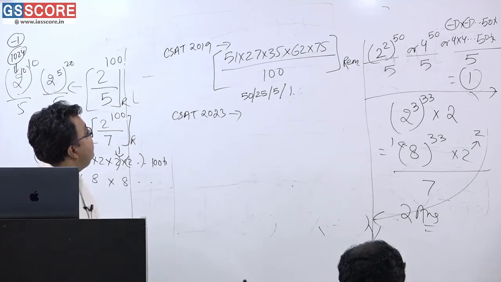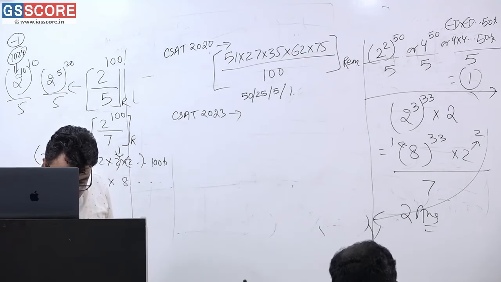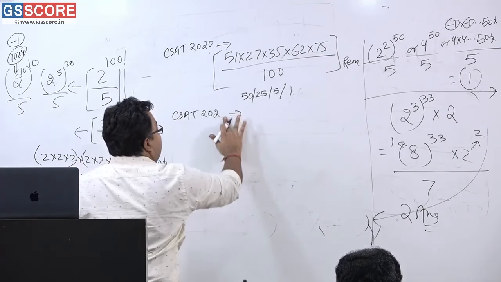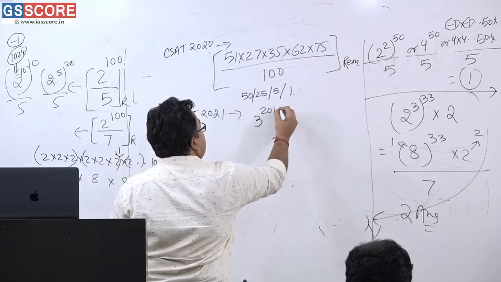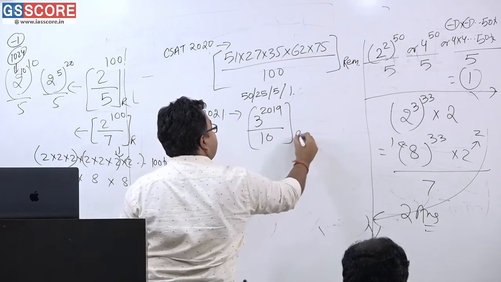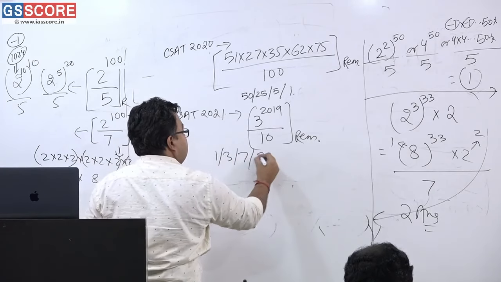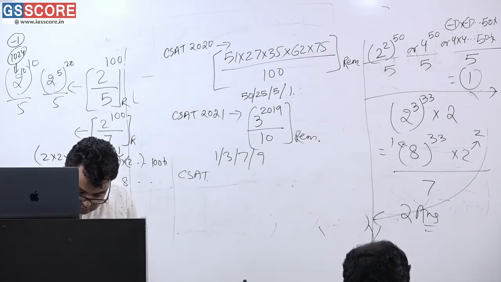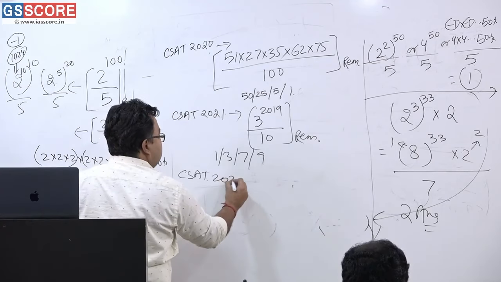CSAT 2019 had no question, in 2020 it was asked. 21, one question was there: 3 to the power 2019, when divided by 10, what is the remainder? Options are 1, 3, 7, 9. 22, 2022.